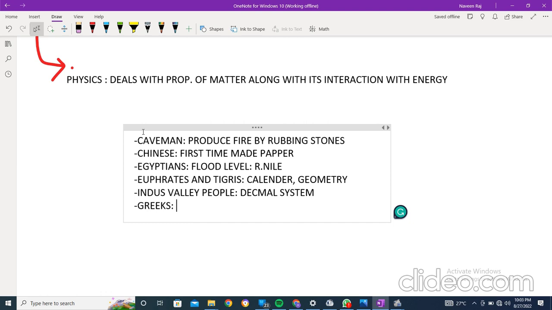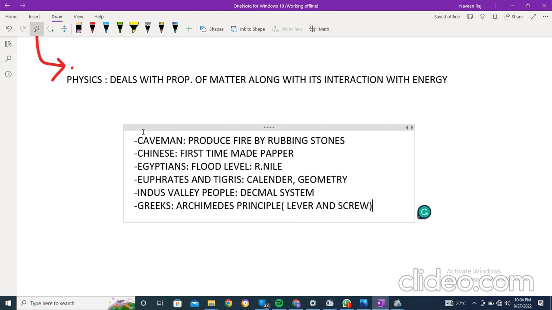The main one that was first discovered in a book is Archimedes, right? Archimedes is the one who gave his principle. Archimedes principle, you have heard about that. Apart from that, he also invented the lever and the screw.